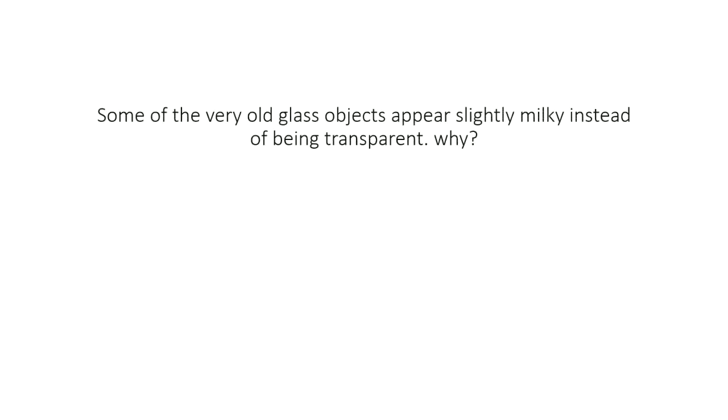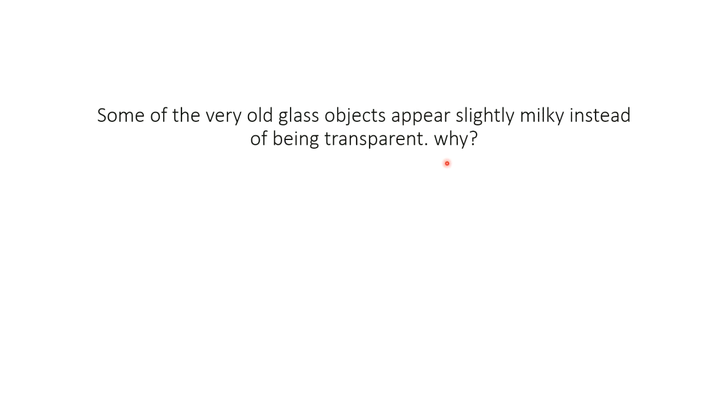Some very old glass objects appear slightly milky instead of being transparent. Why? First we understand what glass is: an amorphous solid. In amorphous solids, all constituent particles are arranged in an irregular manner and its nature is isotropic, meaning all physical properties are the same in all directions. But in this question it is given slightly milky instead of being transparent.